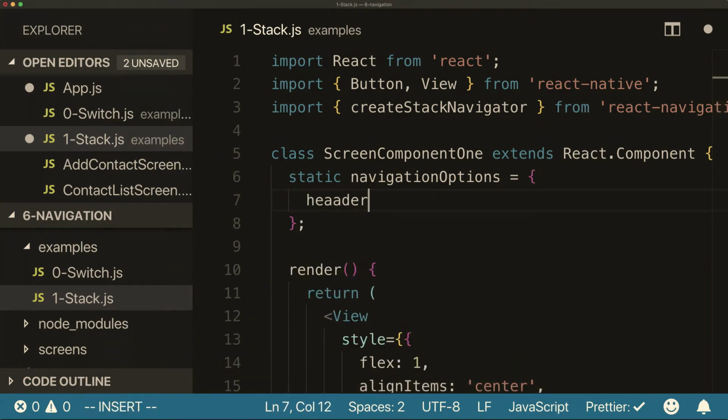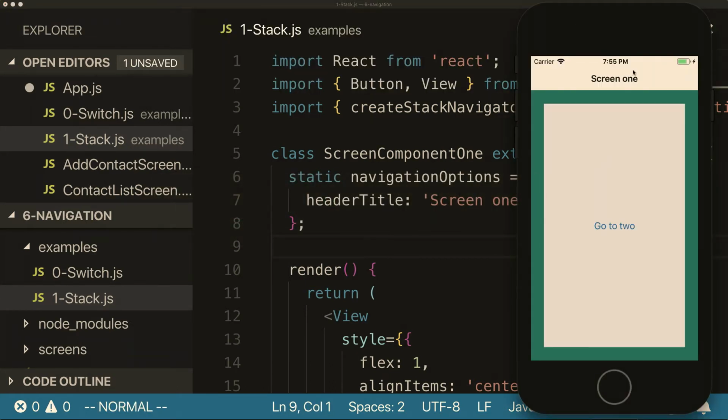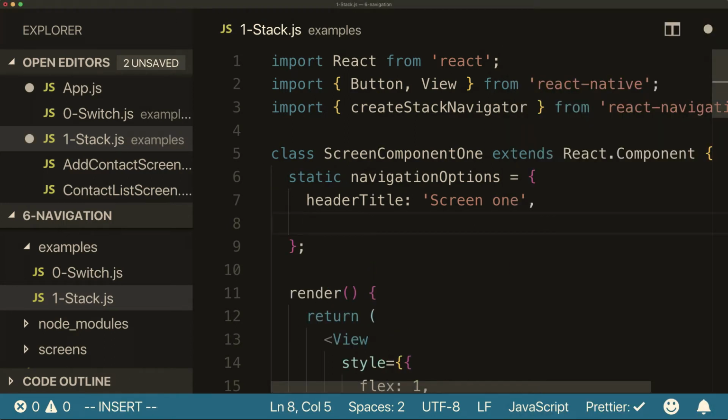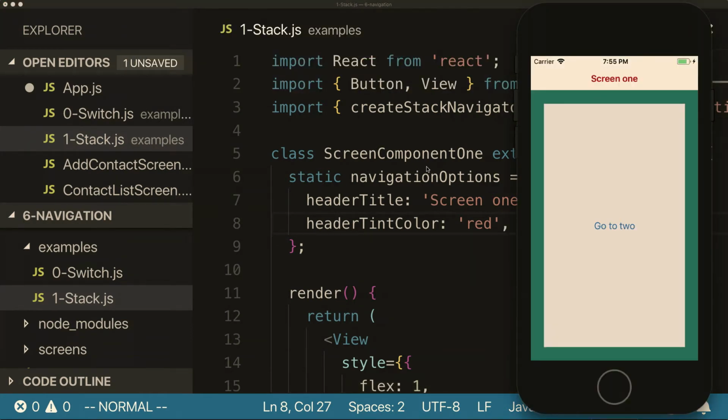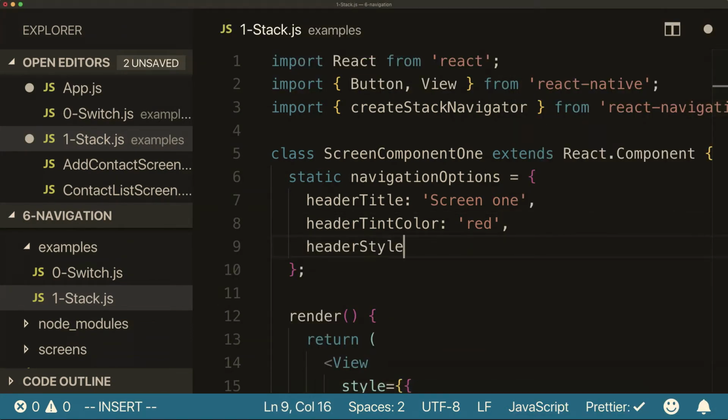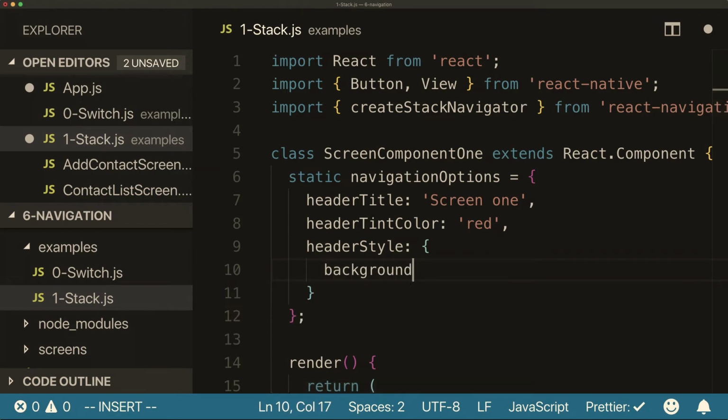And then we could specify here headerTitle is screen 1. And if we pop back here, see that now it says screen 1 up there. We could say headerTintColor is red. And now it's red. Header style, background color, black.